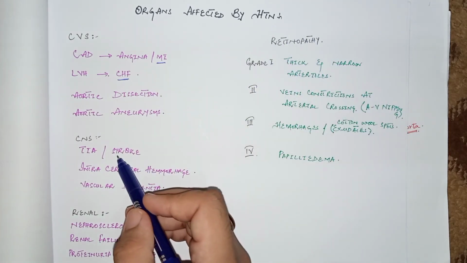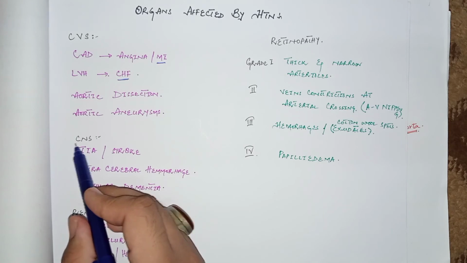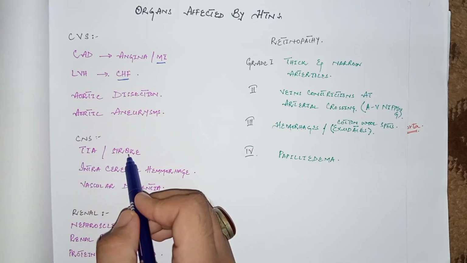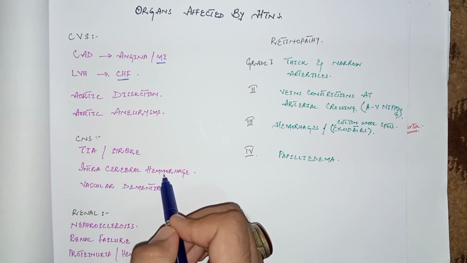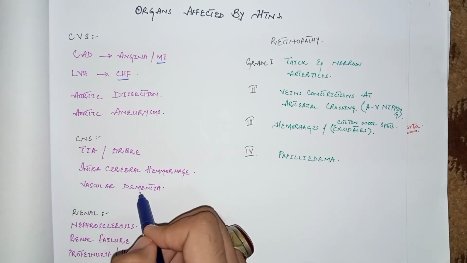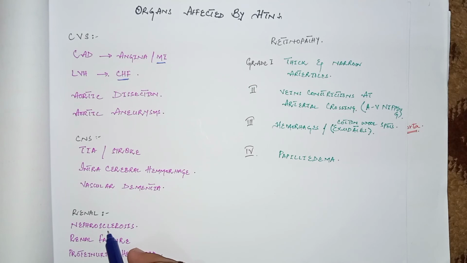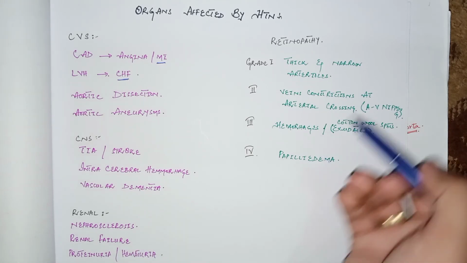Now come to the complications of hypertension in the CNS, which include transient ischemic attack or stroke, intracerebral hemorrhages due to high blood pressure, and vascular dementia. And the renal pathologies because of hypertension include nephrosclerosis, that is fibrosing of afferent and efferent arterioles. So it reduces the glomerular filtration rate. Due to reduced glomerular filtration rate, it may end up with renal failure. And there may be proteinuria and hematuria as well.